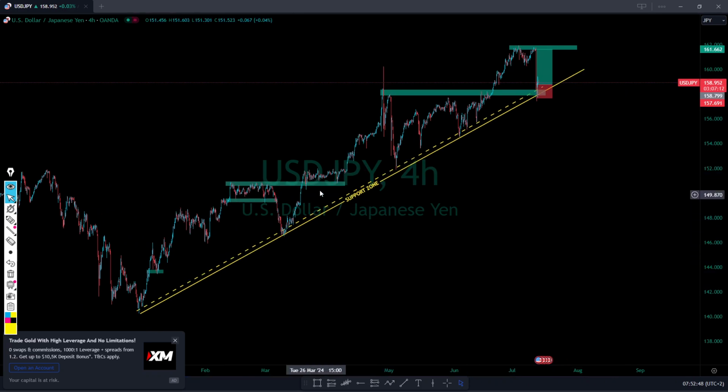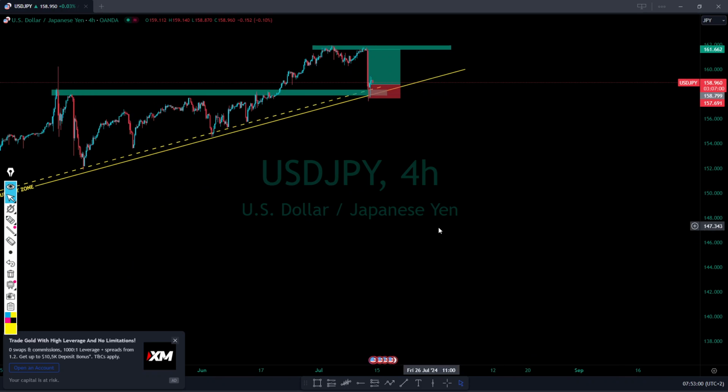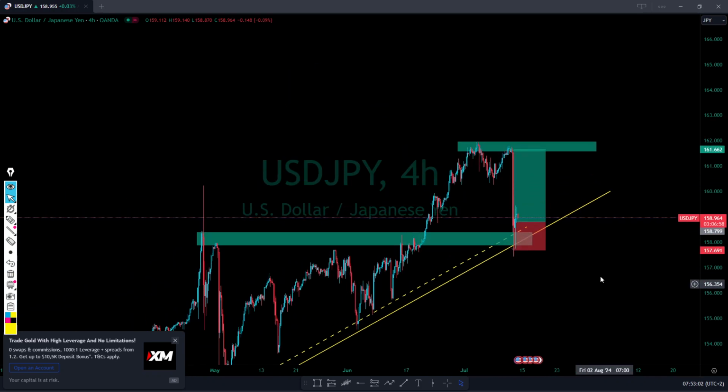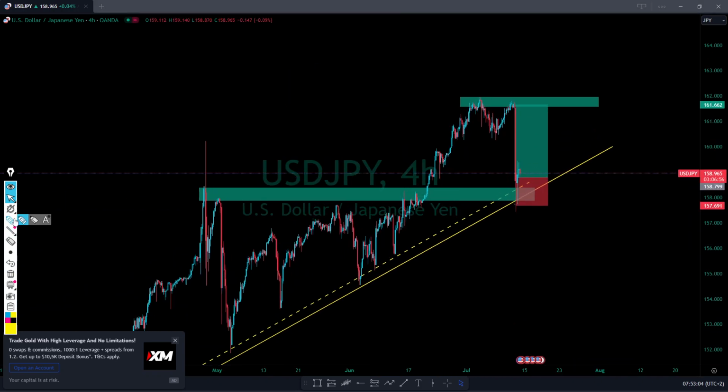So on USD JPY, we can easily see that the trend is still very nice. The trend is still going up. You can see how many touches we did have there, and the market just bounced back, quite similar to CAD. Did you see CAD JPY? Quite similar. We had that resistance area, and on the other side we also had this diagonal support, and the market just touched that and then we saw a very aggressive reversal.